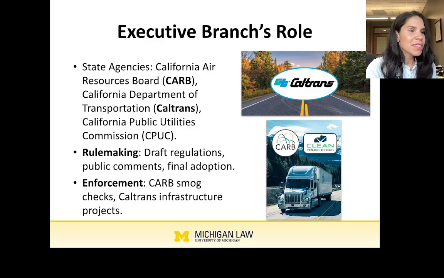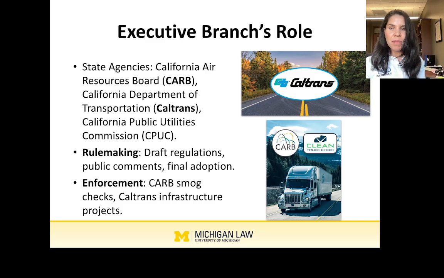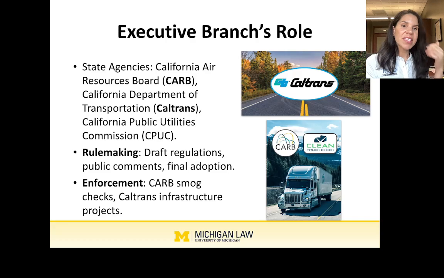But let's take a look at what kinds of state agencies exist, specifically in the transportation world. So we have CARB, the California Air Resources Board. That's a really important one that we'll talk a lot about, but they enforce emission standards for vehicles. So this is really critical in the state's climate change policies. So that executive order we just discussed, where vehicles have to be zero emissions by 2035, without further specific rules, what is that? How do we comply with that? And what is that going to look like? It's up to CARB to figure out how to make that happen. What are the rules they need to make that happen?